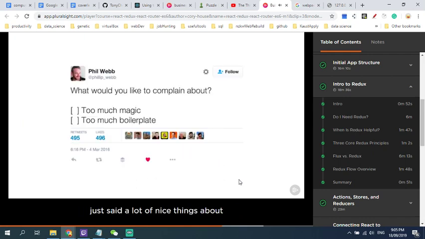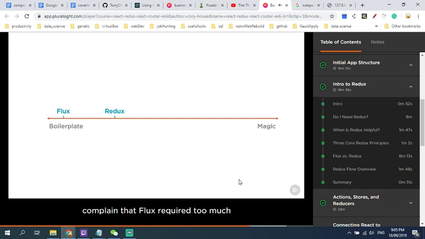Now, I just said a lot of nice things about Redux, but nothing is perfect. I loved this tweet by Phil Webb. It's so true. If too much is going on behind the scenes, we complain that there's too much magic going on. And if it requires too much code to get things set up, then we complain about boilerplate. So there's an obvious trade-off at play here. Some people complain that Flux required too much tedious and redundant boilerplate for building real apps. Thankfully, Redux requires less boilerplate than Flux, and it offers more power in the process.